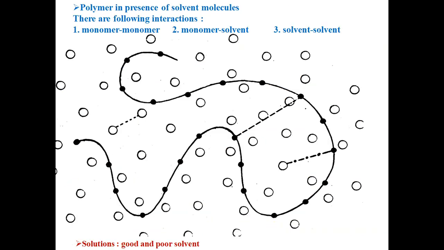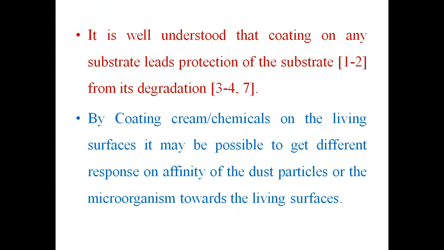So a polymer in solution can be seen in this fashion. This is a polymer which is in the solution. These are solvent molecules and the closed circles are monomers of the chain. There is an interaction: we see the monomer interaction in terms of solvent-molecule-mediated interaction. There is a monomer-solvent interaction and a solvent interaction; the solvent interaction we integrate out. The monomer interaction mediated through solvent molecules may be attractive or repulsive. If it is attractive, you have a poor solvent; if repulsive, you have a good solvent, or polymer in good solution condition.